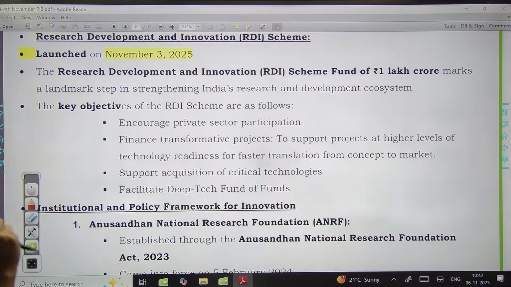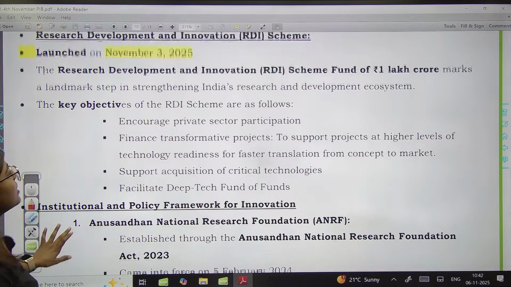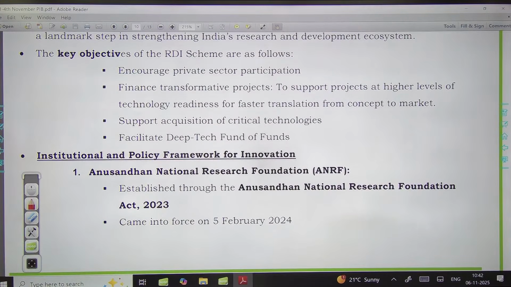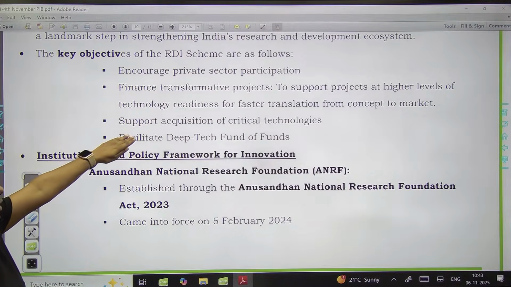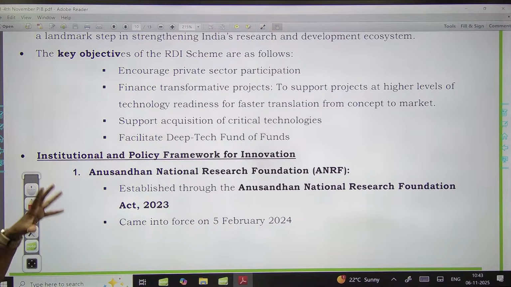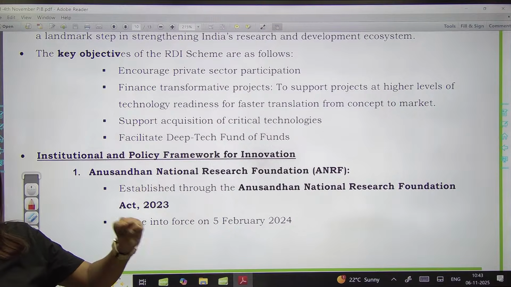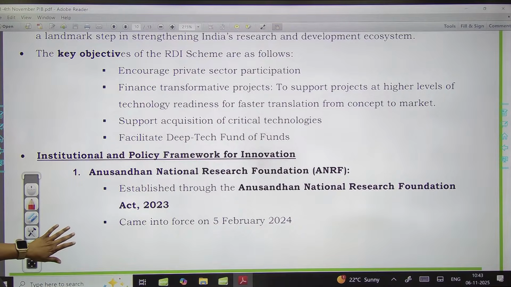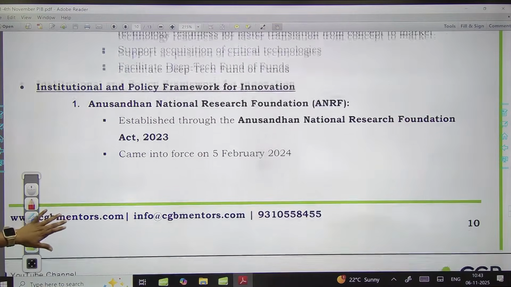The total allocation here was 1 lakh crore. Remember this. What was the idea? We have to promote private sector participation. So, encouraging private sector participation and providing support to projects at the higher level of technology. Startups, specifically in the technology and AI sectors, will be promoted, and facilities for quantum communication will also be provided through the deep tech fund of funds.